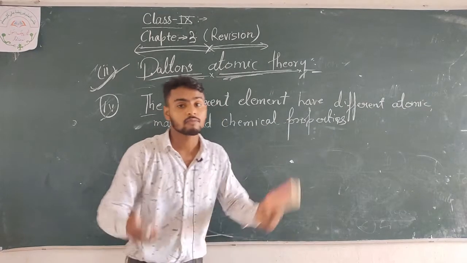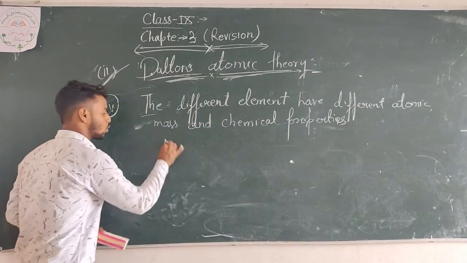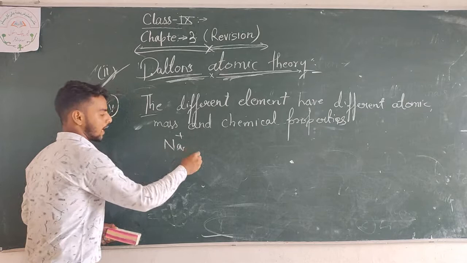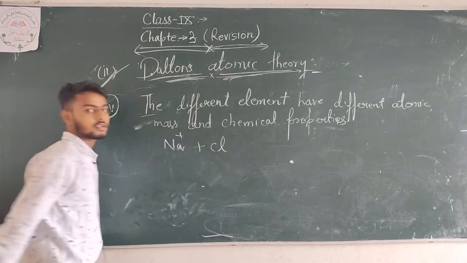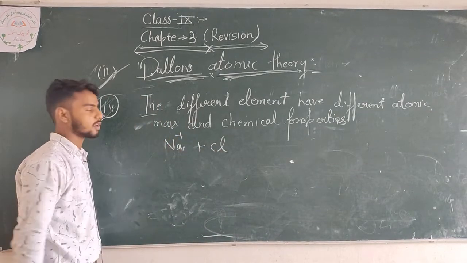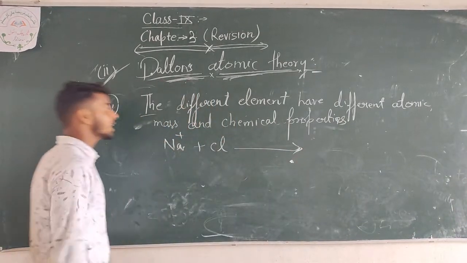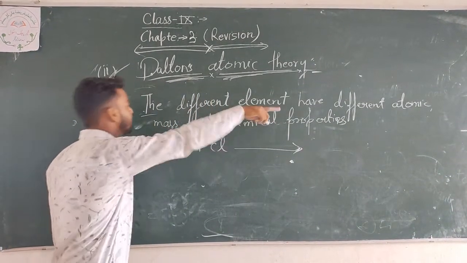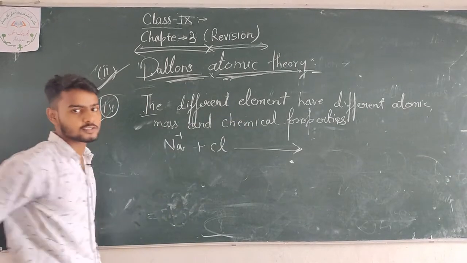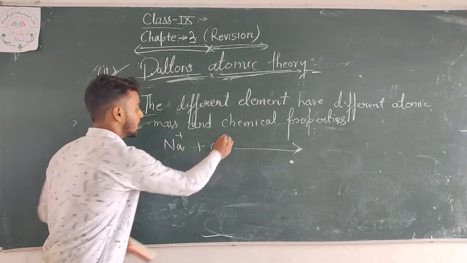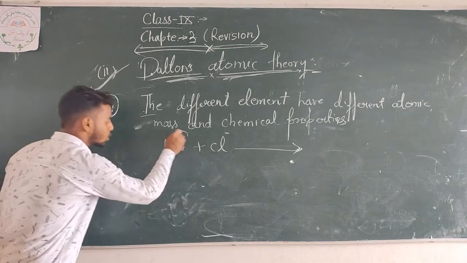Obviously, we take the same example of sodium chloride, and now we are going to understand why different elements have different atomic masses and chemical properties. Look here very carefully, my dear students.